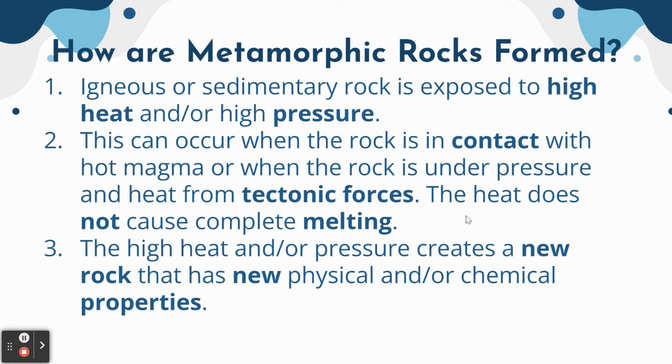But something important to note is that the heat can't get hot enough that it melts. Because if it completely melts, then it'll be turning into igneous rock. And then the high heat and or pressure creates a new rock that has new physical and or chemical properties. So it could have just new physical, it could have just new chemical, or it could have new properties of both. So this is the end of your notes for 6.1a.